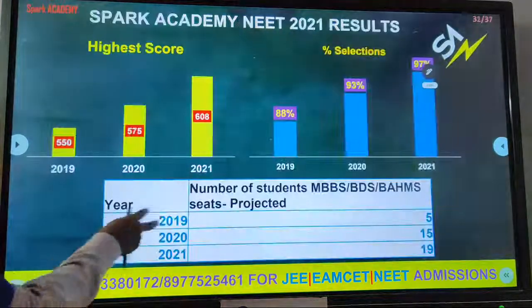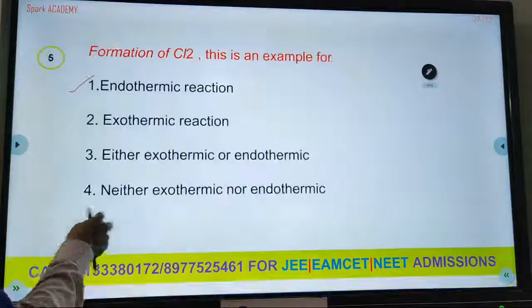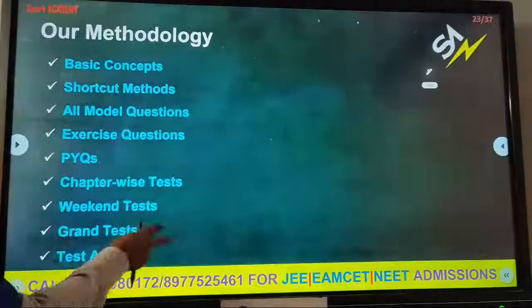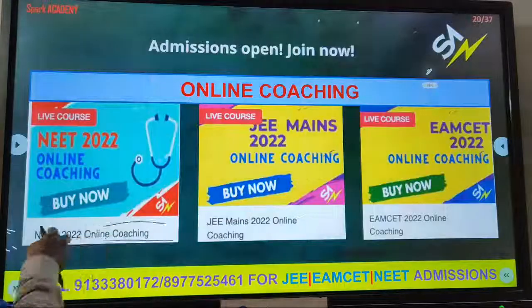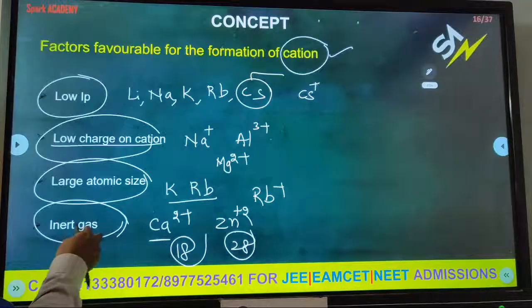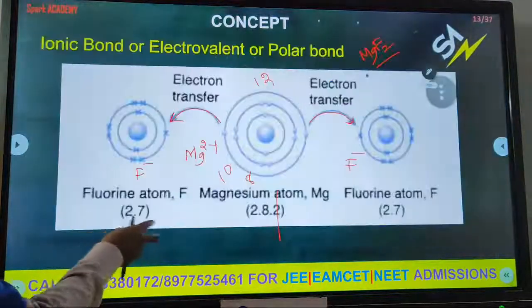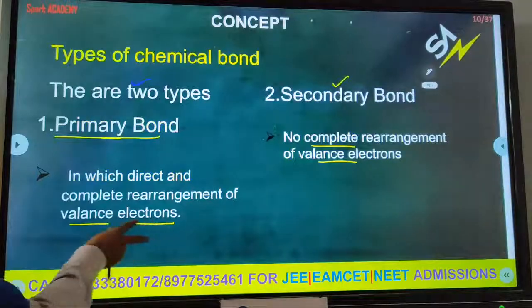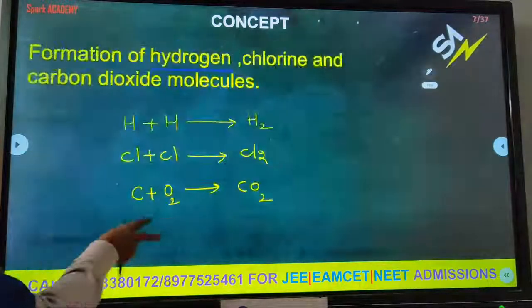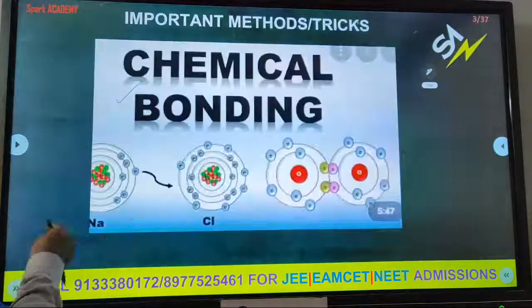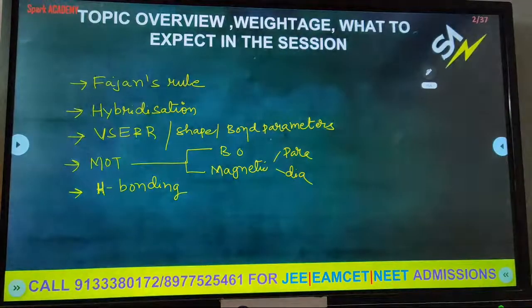and it is the starting introduction of the chemical bond. So what questions are we expecting here? What sessions are also important from chemical bonding? In that: Fajan's rule, hybridization, VSEPR theory, shapes and bond parameters, molecular orbital theory, hydrogen bonding.